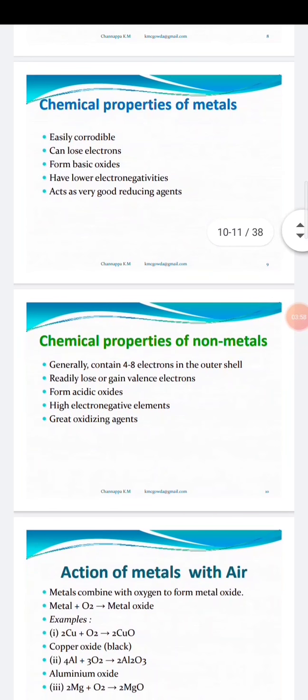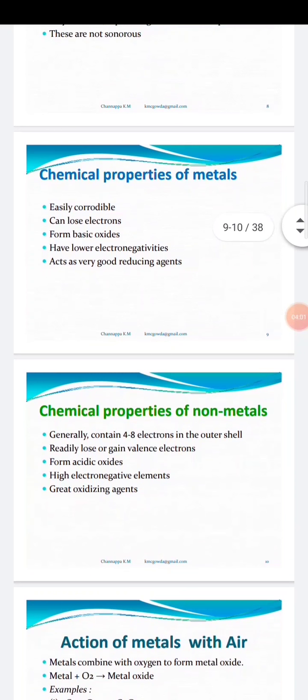Coming to the chemical properties of non-metals, metals are generally easily corrodible, but non-metals generally contain 4 to 8 electrons in the outermost shell, and they gain electrons.